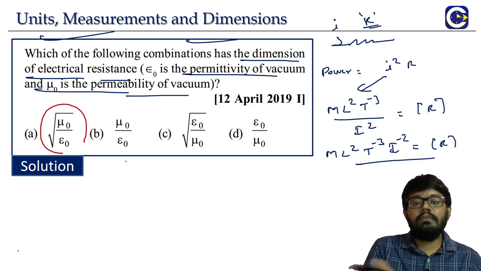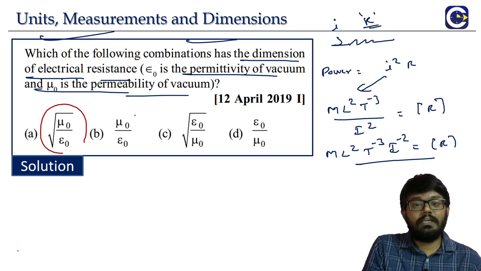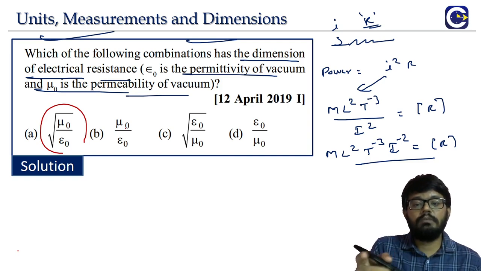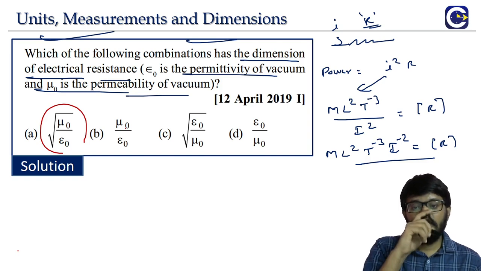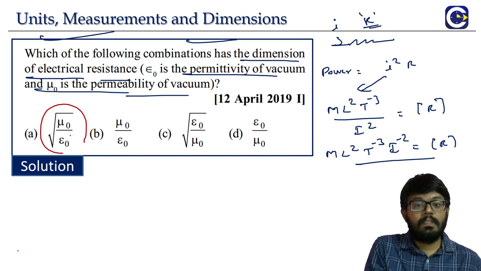The thing is, we will have to go and verify one by one. But you will see that we are kind of lucky here, because it is not like in one of the previous questions, where they gave 4 different quantities. Here, luckily, it is a small change. Option A, we have a root of mu naught by epsilon naught. Option B, root is not there. Similarly, option C is the reciprocal of option A. So only some small changes are there. Look at this.